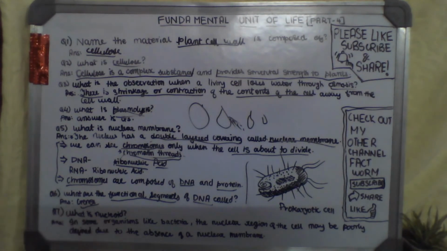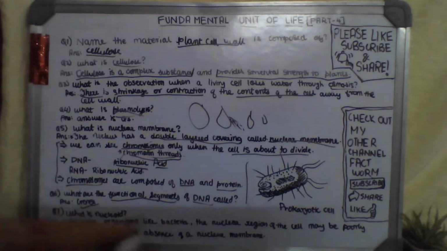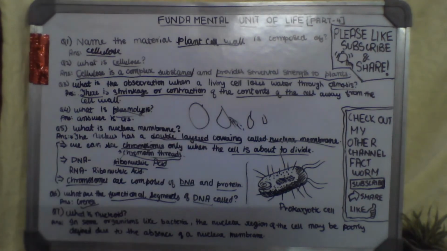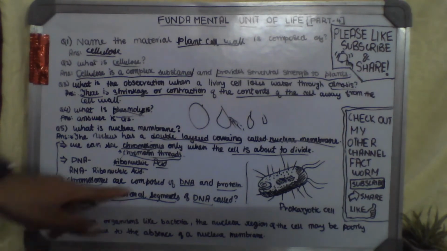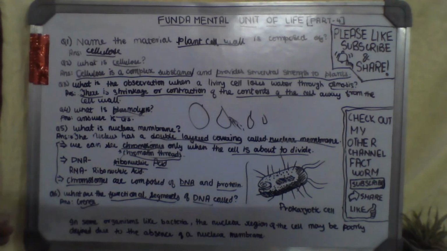Then comes, what is nucleoid. This we have discussed in Cell. In some organisms like bacteria, the nuclear region of the cell may be poorly defined due to the absence of a nuclear membrane. I think we cannot ask what is nucleoid as a question, so this can be written as a star point. In some organisms like bacteria, the nuclear region of the cell may be poorly defined due to the absence of a nuclear membrane.